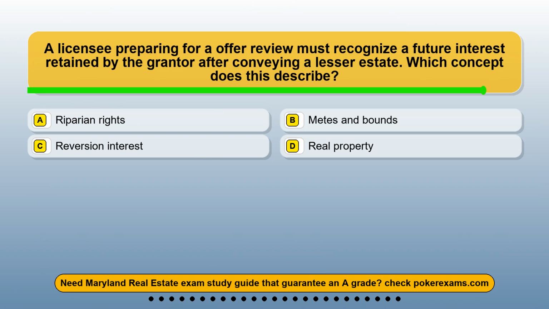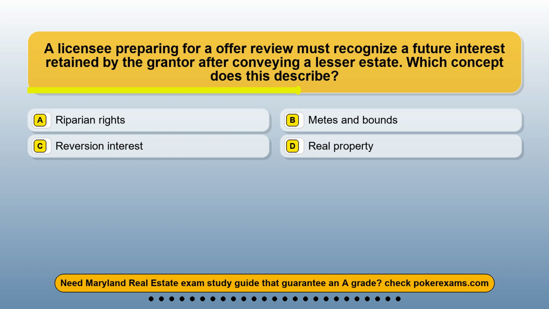Question 21. A licensee preparing for an offer review must recognize a future interest retained by the grantor after conveying a lesser estate. Which concept does this describe? Option A, riparian rights. Option B, metes and bounds. Option C, reversion interest. Option D, real property.